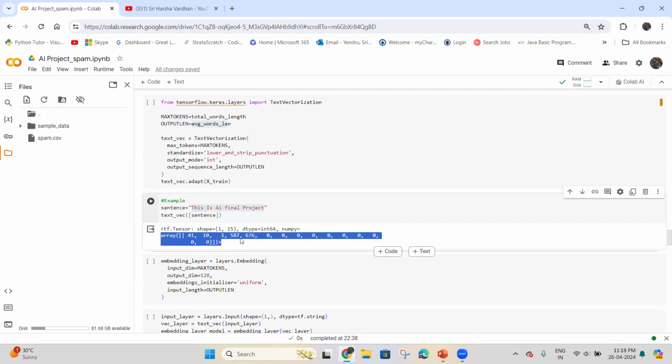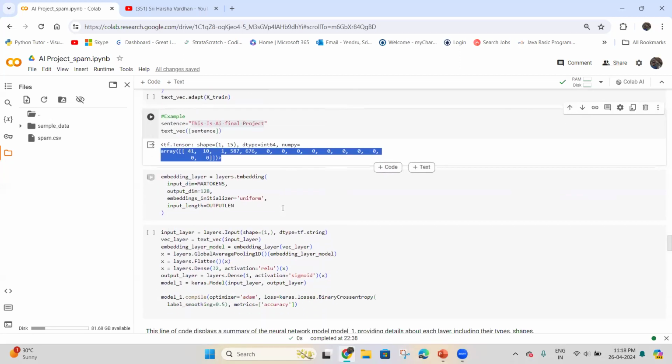The sequence is padded to a length of 15, which is the specified output sequence length, with zeros filling in positions where there are no words from the input sentence. Each number corresponds to a unique word, with one typically representing a word outside the top most frequent tokens specified by max tokens, often an out-of-vocabulary token in this context.